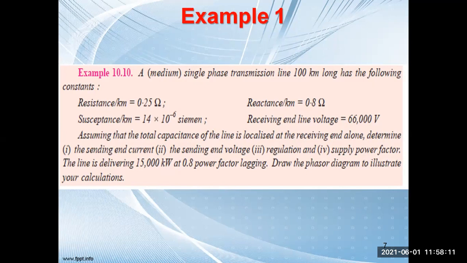So basically, this is a medium transmission line problem, and we'll solve it with the help of the end condenser method. In this case, you have been asked to determine, first, the sending end current; second, the sending end voltage; third, the voltage regulation; and number 4, the supply power factor. So these are the parameters you are supposed to calculate.